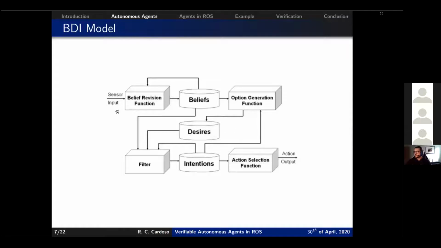So for example, here, the input is provided by the sensor, so some perceptions come in. They go into a belief revision function, which processes these changes in the environment. And then it updates, removes, or adds new beliefs to the belief base. This can trigger the option generation function, which is responsible for updating the desire base with new goals. All of these changes go into a filter, which updates the intention base. And finally, the action selection function will pick an action to be executed as the output.